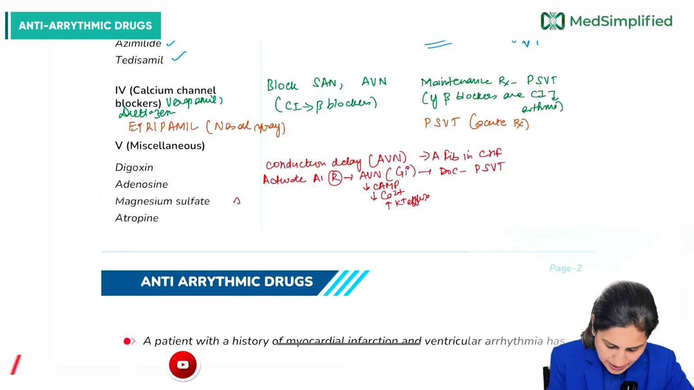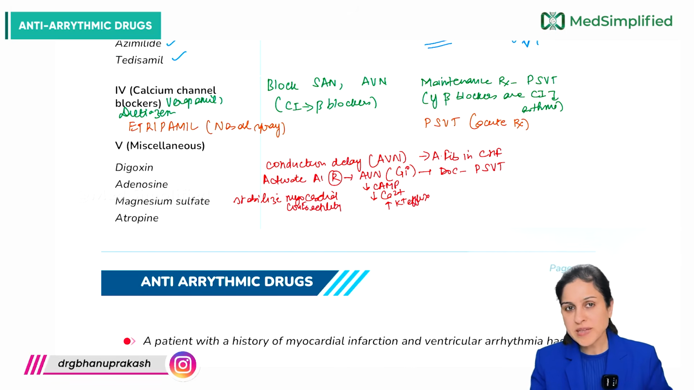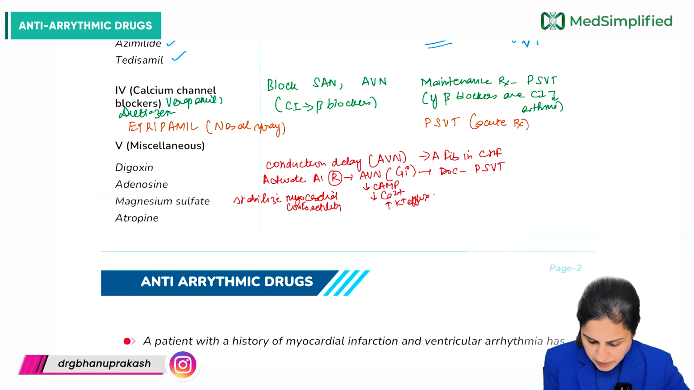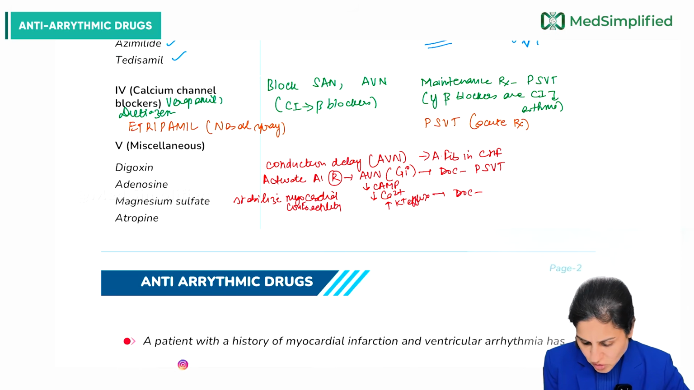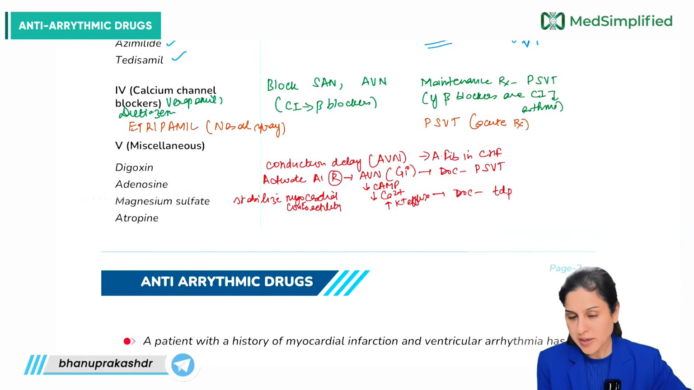Magnesium sulphate, they are just going to stabilize the myocardial membrane, right? So they stabilize the myocardial contractility. So they just work opposite to that of calcium. So therefore, magnesium sulphate is a drug of choice in case of torsades de pointes. Acute attack of torsades de pointes, magnesium sulphate is used.